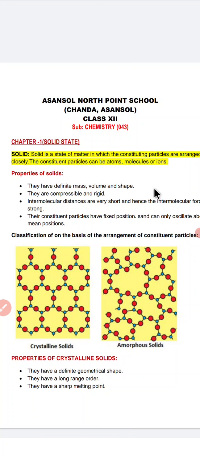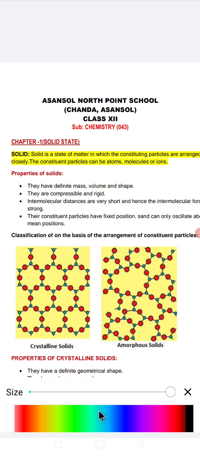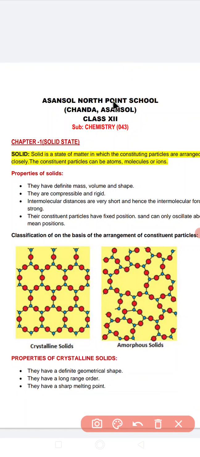Now the next important property we should discuss is what are the properties of solids. We know that solids show certain basic properties. What are they? They have a definite mass, a definite volume, and a definite shape, right? Next, they are compressible and they are rigid.